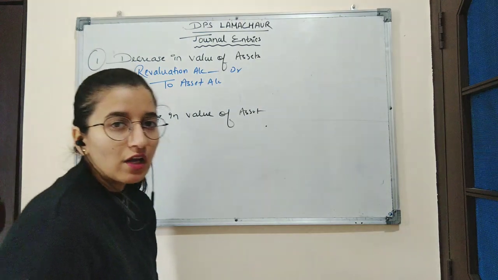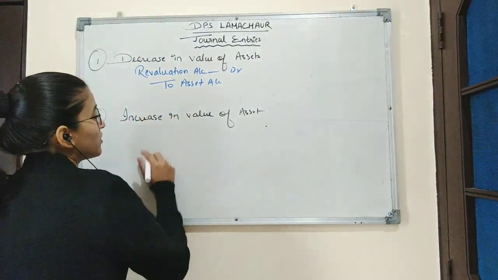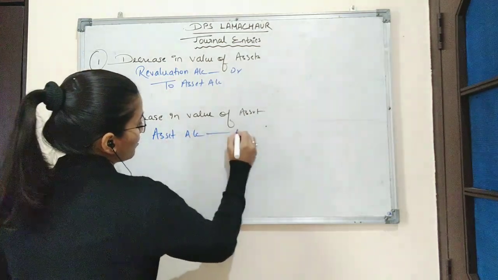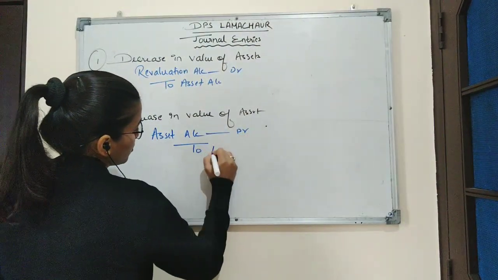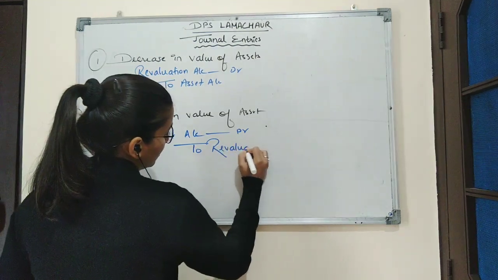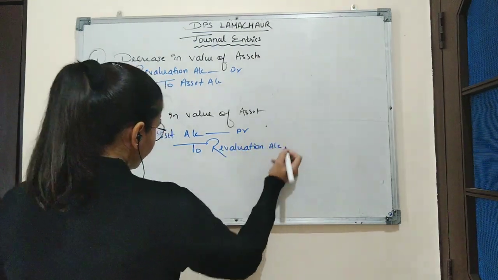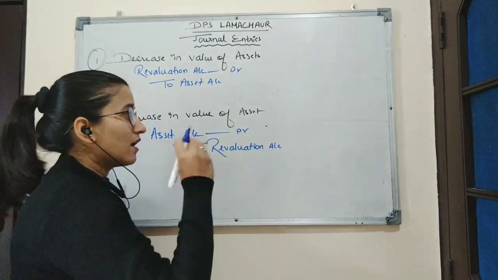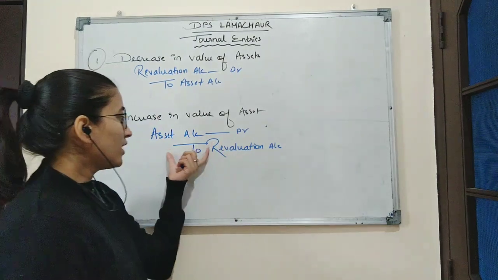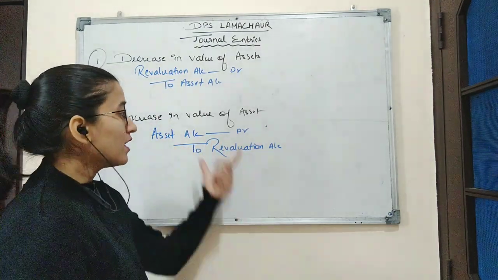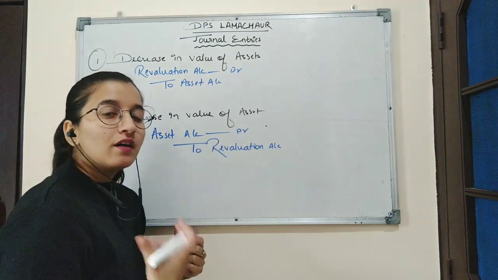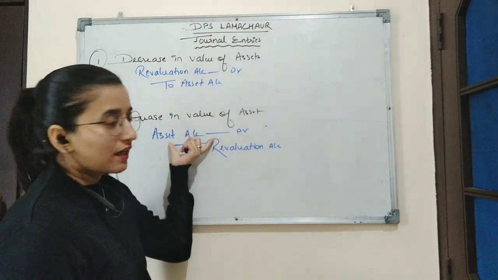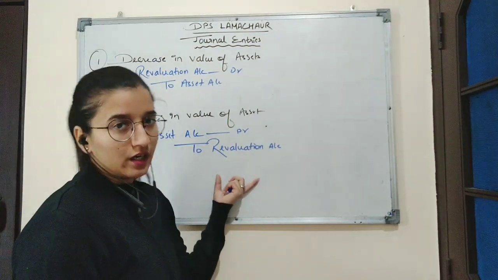Next is increase in value of asset. So here the entry will be the opposite. Entry is asset account debit to revaluation account. Increase in value of asset means that asset is coming in the business. So when the asset comes in the business, that means the value of asset increases. According to the real account rule, debit what comes in, that is why we are debiting asset account to revaluation account.